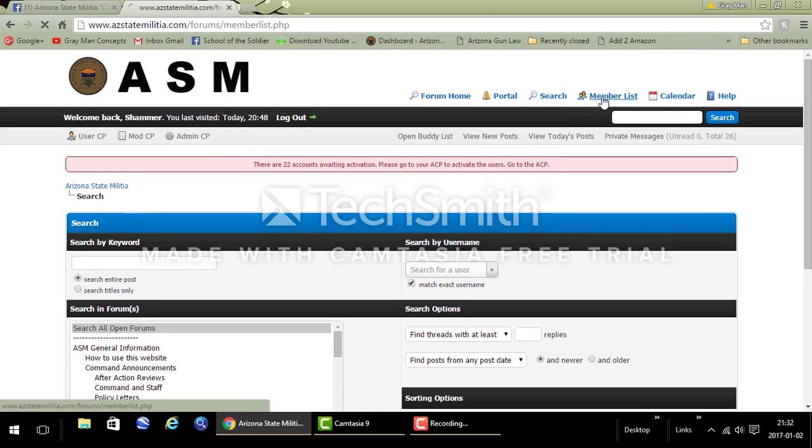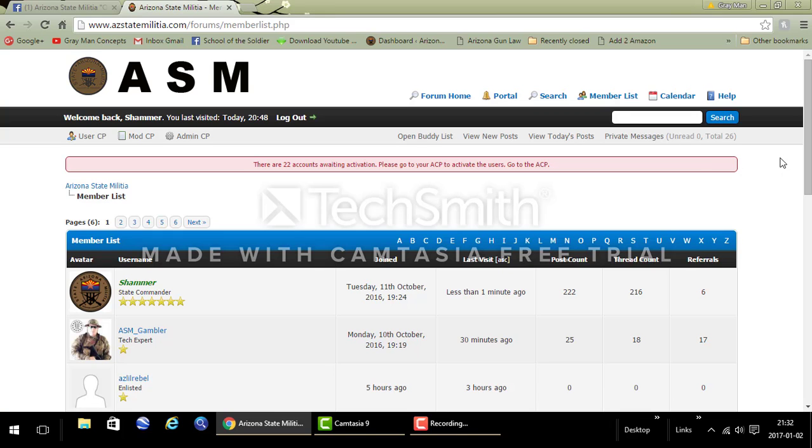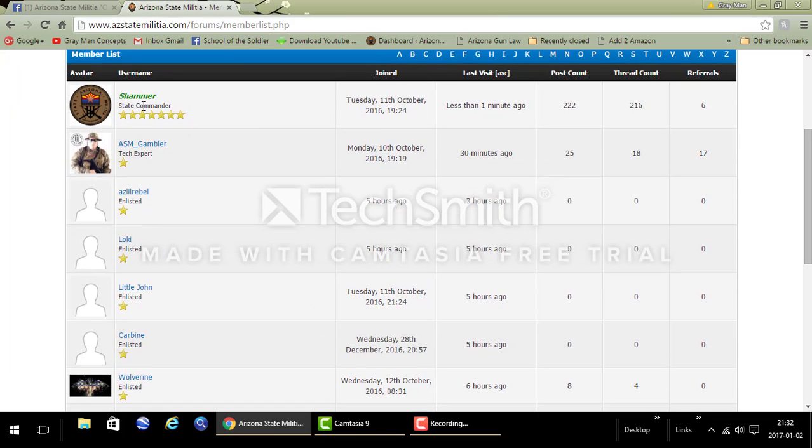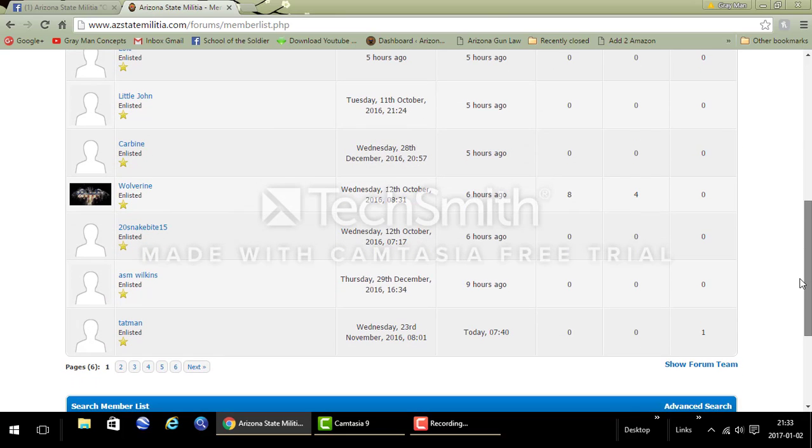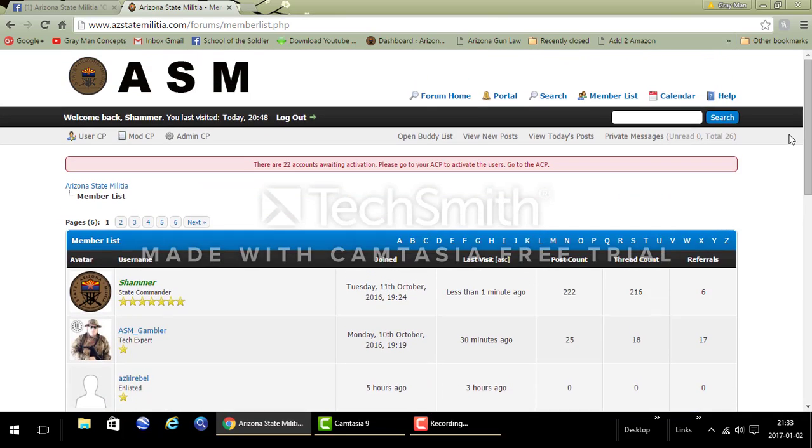Now, member list, what that's going to show you is a list of the last activated members. So right here, it shows you who the person is, when they joined the website, their last visit, and how much activity they have on there. It's a good way to see what people have done. So we have Rebel here from Bravo Company, Loki from Charlie, Little John, he's from Alpha, Carbines from Charlie, Wolverines from Charlie. These guys have all been on there today. And we can see some of them have done some activity and posted a few things on there. We also have a referral from Tapman, that's cool.